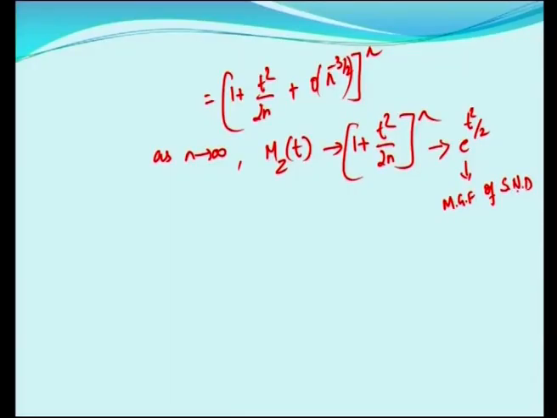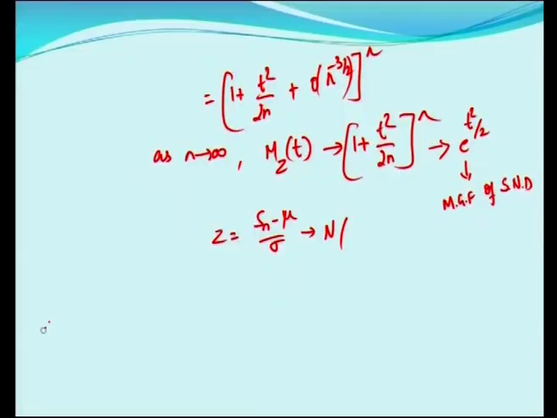From this association, what can we say? mz of t is now the MGF of the standard normal distribution. So we can say that Z, equal to Sn minus mu by sigma, is asymptotically normal, meaning it is normal as n tends to infinity, following a normal distribution with mean 0 and standard deviation 1.